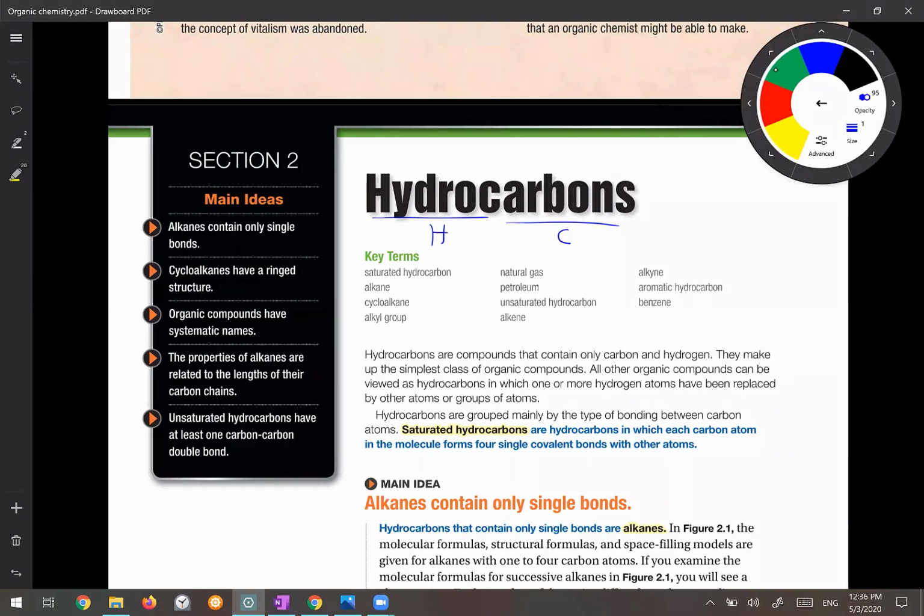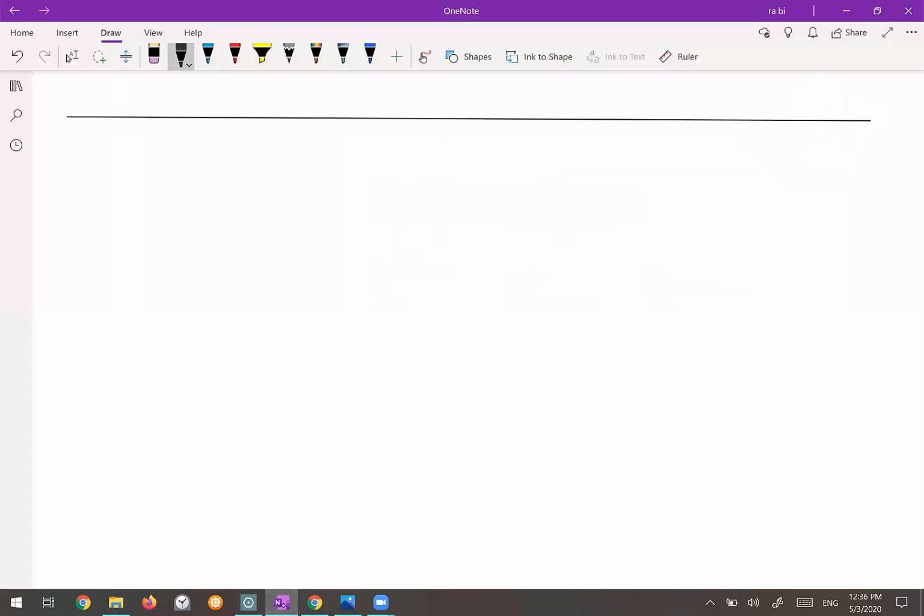We have three main groups of the hydrocarbon, depending on the bonds available between the carbon and carbon. So we want to talk about the hydrocarbons, which is the simplest group of the organic molecule. They only have the carbon and the hydrogen in their structure.